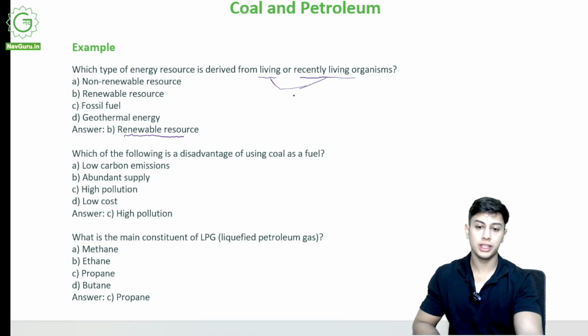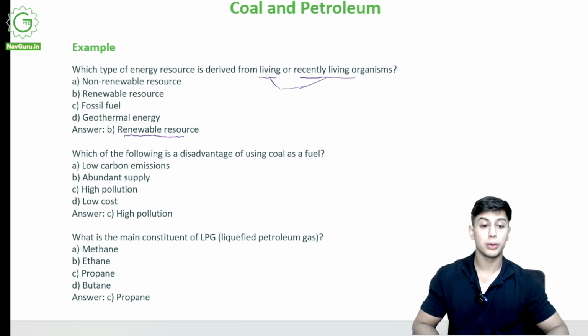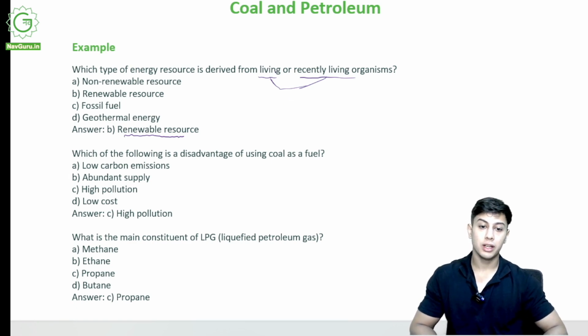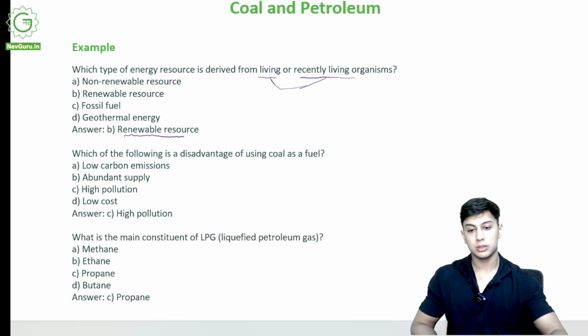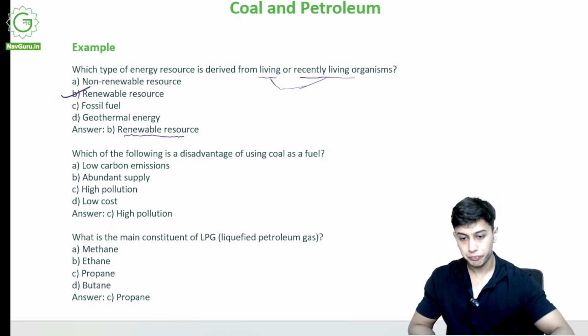Supposedly we mention a cow. A cow is an organism. It gives us a resource. It is a resource because it helps in transportation, and it gives us milk and all. But it is living, and it is a renewable resource. It will give milk again tomorrow. It can drag me or the cart again tomorrow. So that is a renewable resource.